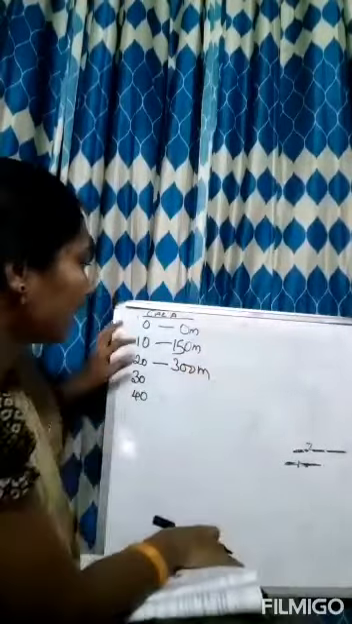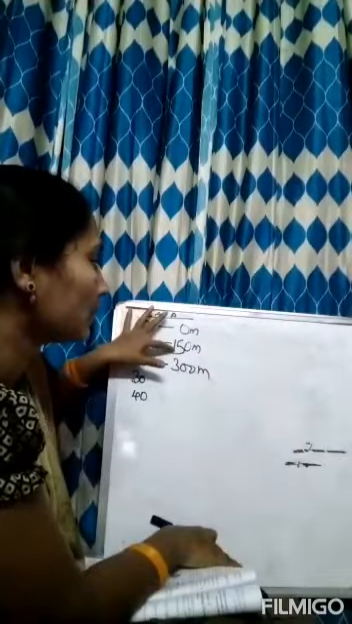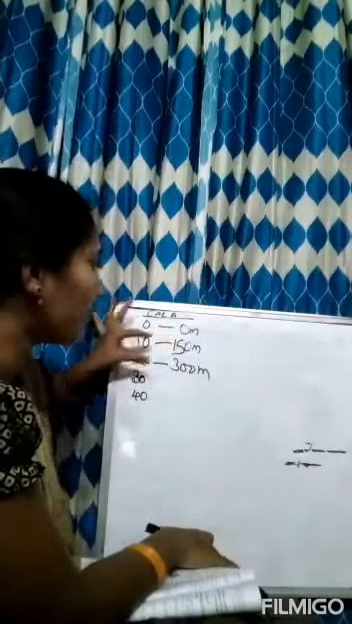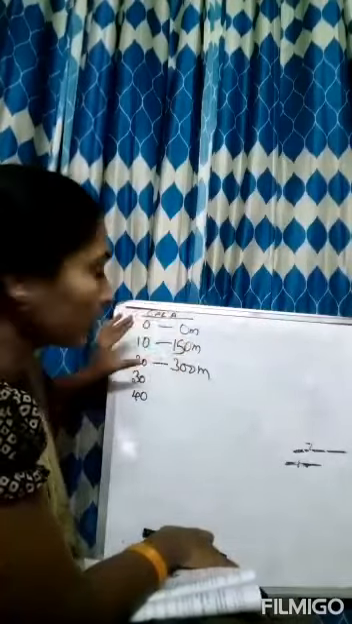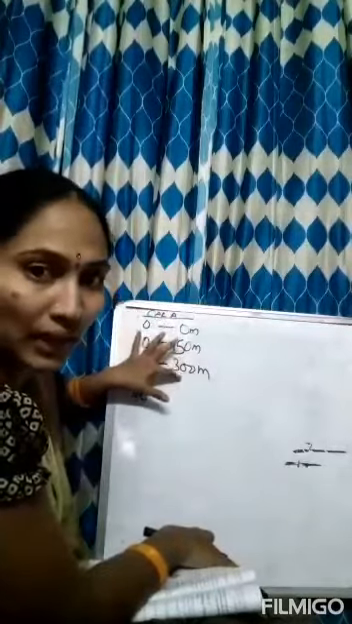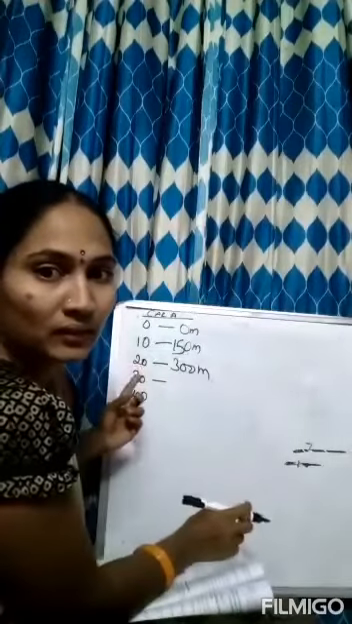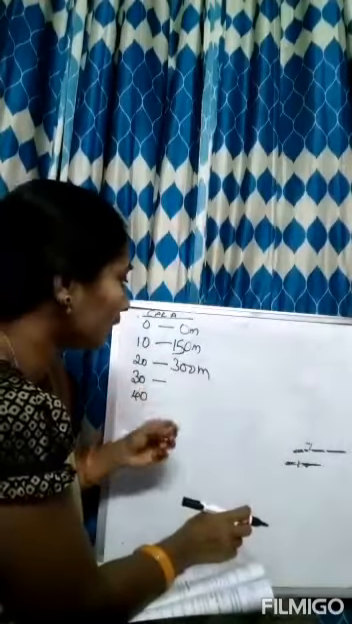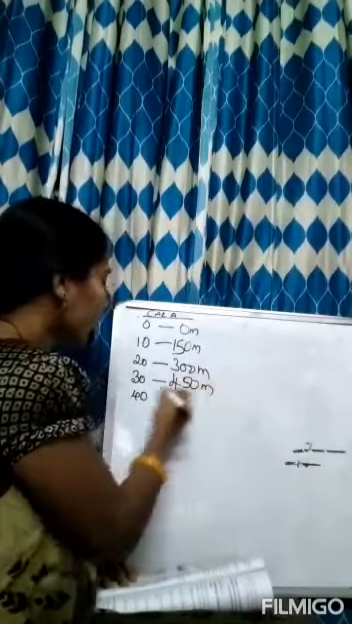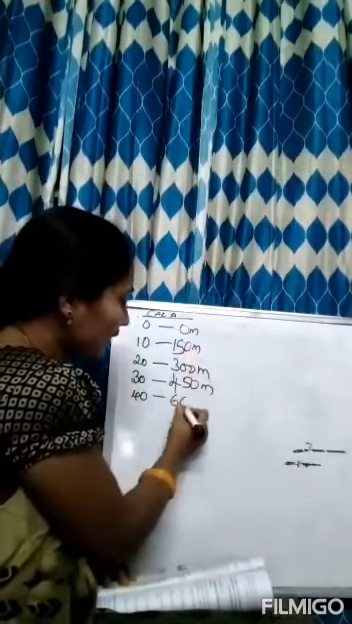That means 10 seconds, when you double it, will become 20 seconds, and 150 meters, if you double it, will become 300 meters. Same timing and same distance, you can see. Timing is 10 plus 10, 20; 150 plus 150, 300. 20 plus 10, 30; 300 plus 150, 450. 30 plus 10, 40; 450 plus 150, 600 meters.